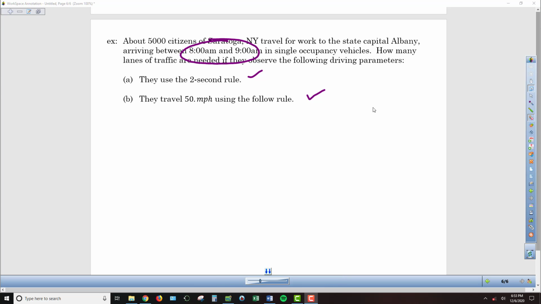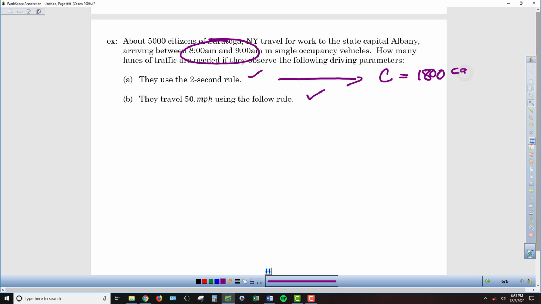So for the 2-second rule, we just found that it doesn't matter how fast the cars are traveling, the capacity is going to be 1,800 cars per hour. And so if we want to figure out how many lanes we need, we can just take that 5,000, divide it by 1,800, and rounding off to the next upper integer, because we can't round down, we need 3 lanes.